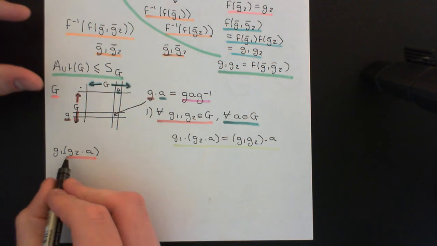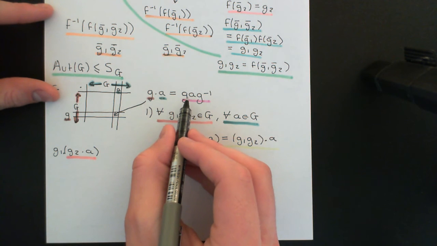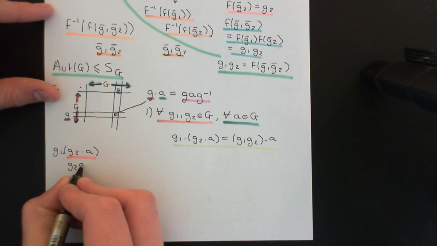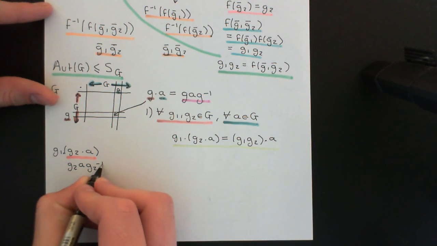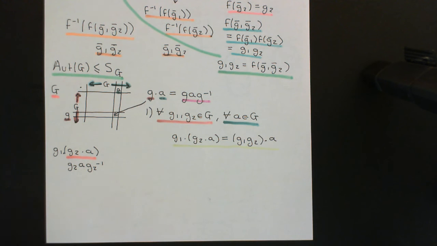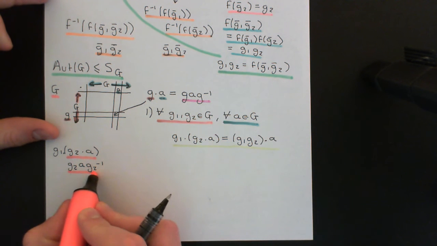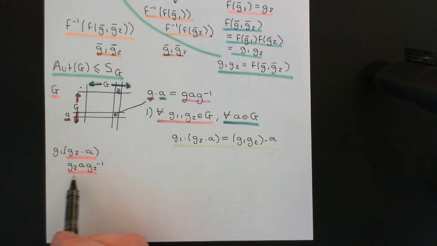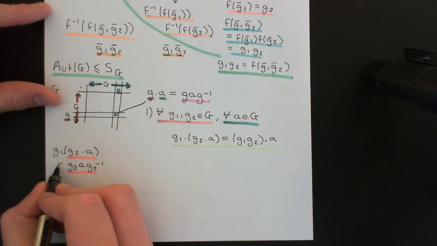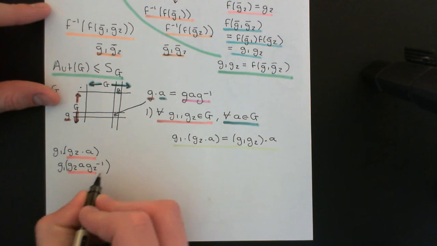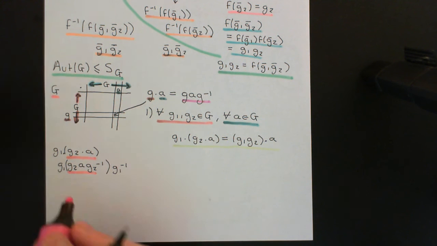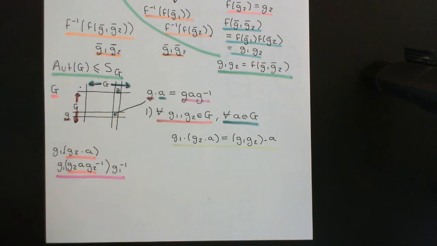So g2 dot a is going to be the g2 conjugate of little a, so I can just replace g2 dot a here with g2 a g2 inverse. So little a conjugated by little g2. So that is going to be the answer in here. Then what I'm going to do is act little g1 on this answer. So I'm going to take g1 dot this answer, and of course that involves conjugating this answer by little g1. So I'll have g1 that side and g1 inverse on this side. And then that will now be the entire left hand side here.